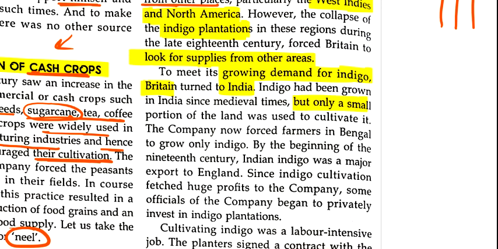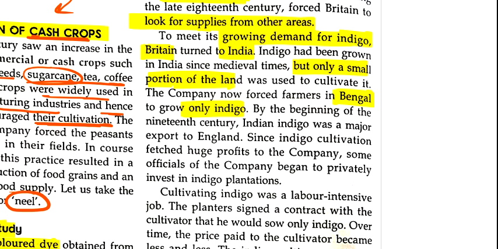Even if you had a small portion of land, you could use it to cultivate indigo. Clear? Where did they force it much? They forced it much in Bengal, and they only wanted indigo. They were saying that if you want to grow anything, you have to grow indigo. Clear? And by the beginning of the 19th century, Indian indigo was a major export to England.